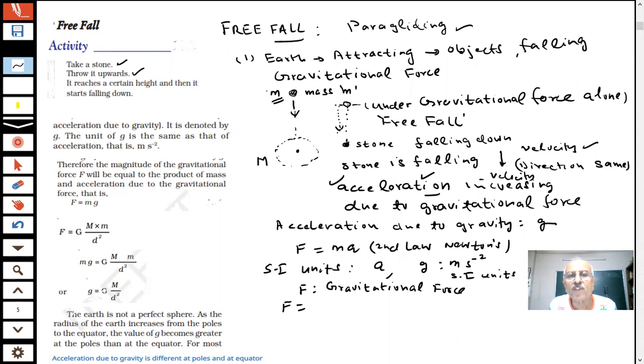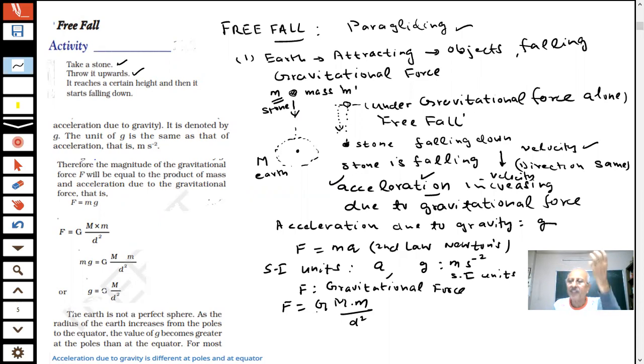You are saying G, M, m over d square, where d is the distance. So it depends on d square. As the distance is decreasing, the gravitational force is increasing.